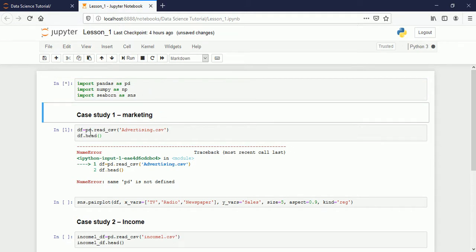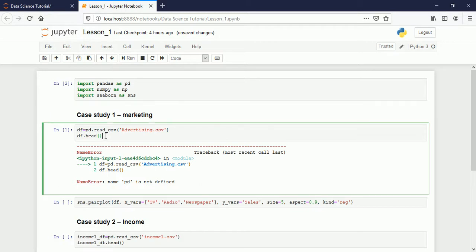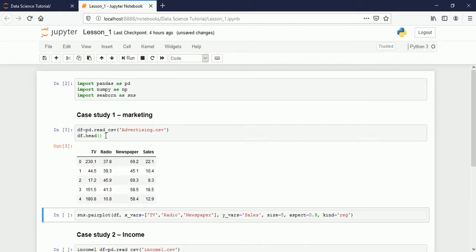Because I have used pd, which is the alias for pandas, it is giving me the error. It's taking some time. So this is executed. Now if I execute this part, see here the data is displayed.